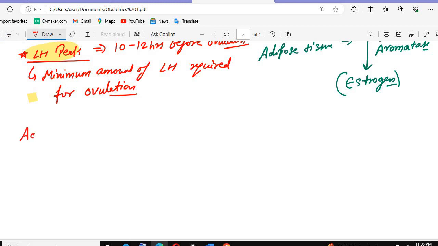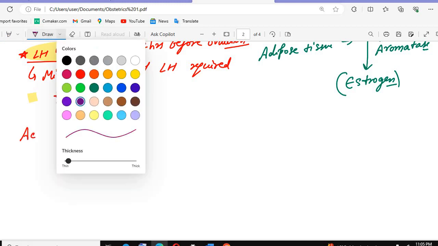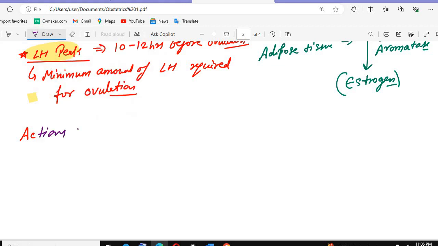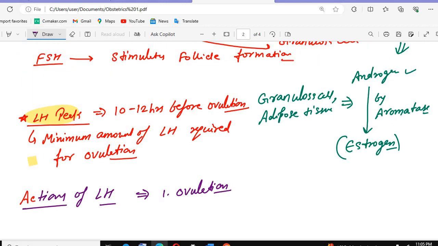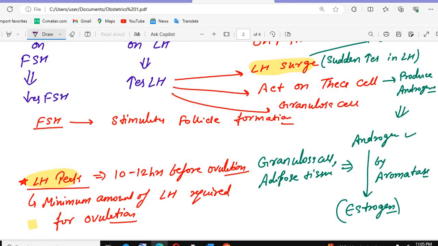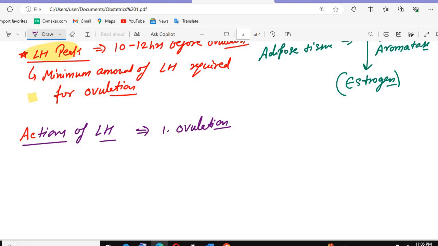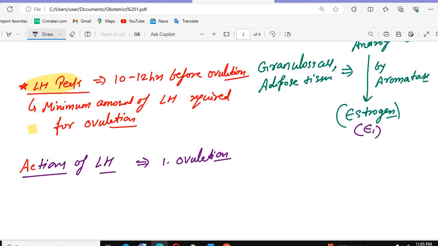See, the next one: what are the actions of LH hormone? The functions of LH hormone, I told you, are that they help in ovulation. They also convert androgens to estrogens, and this estrogen is the E1 form, formed by aromatase.